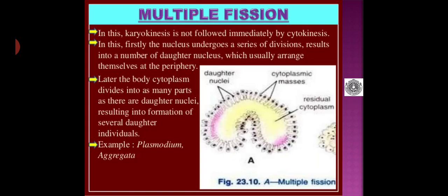In the diagram you see a clear picture of what happens during multiple fission. Initially the parental nucleus divides into many daughter nuclei arranged in the peripheral region, each enveloped by cytoplasmic masses, and in the middle you see the residual cytoplasm. So this is a clear picture to explain multiple fission.